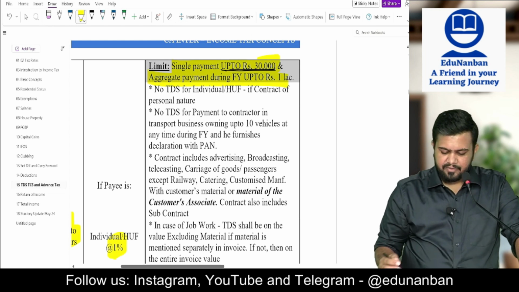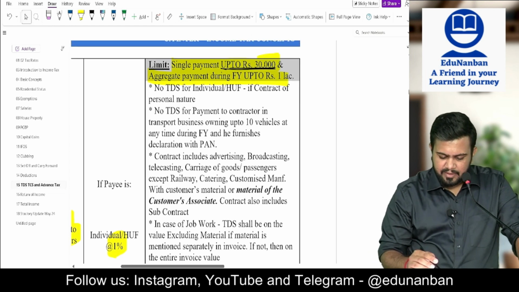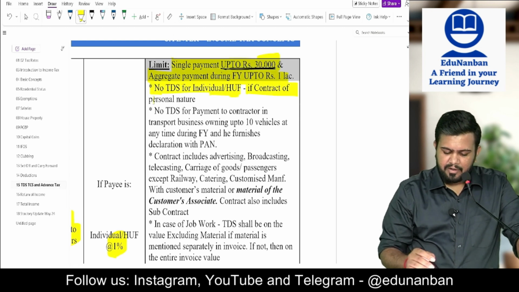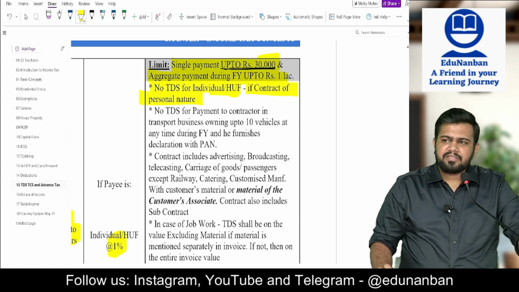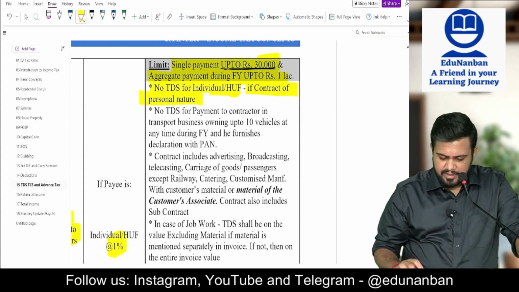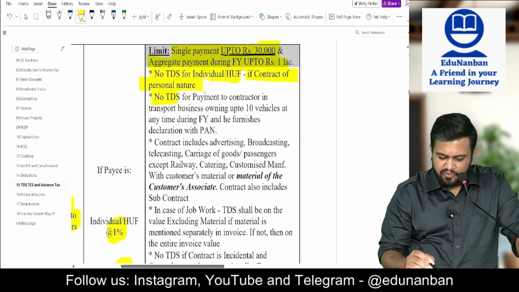Who and all are covered? Contract. Okay. First point is another point. No TDS for individual or HUF if the contract is of personal nature. So if the contract is of personal nature, no need to deduct the TDS. Next. No TDS for payment to.